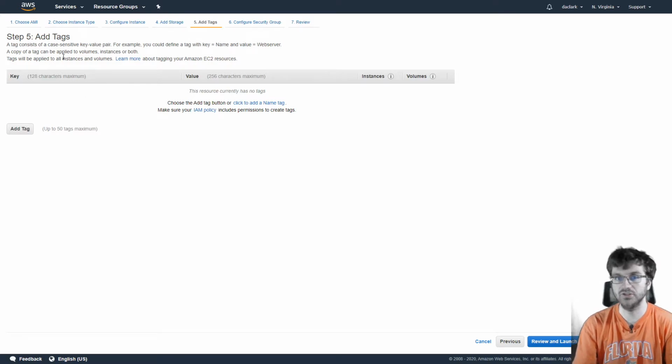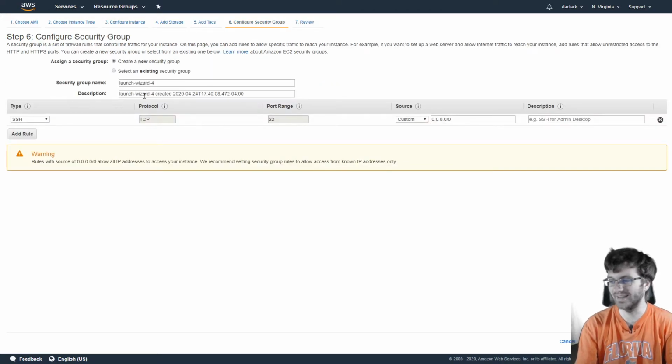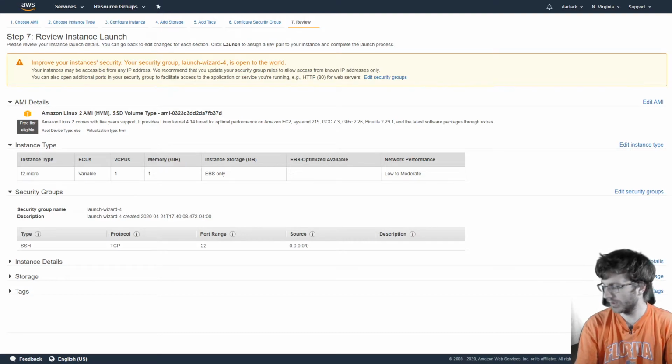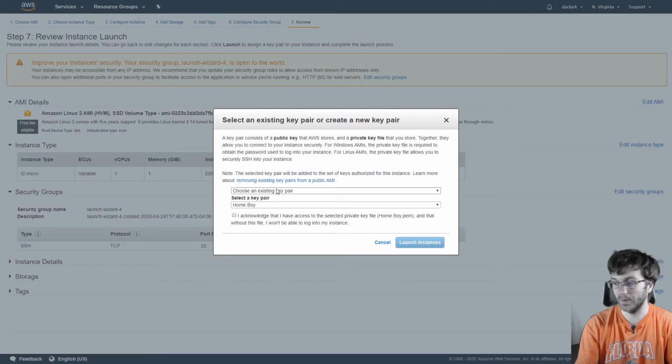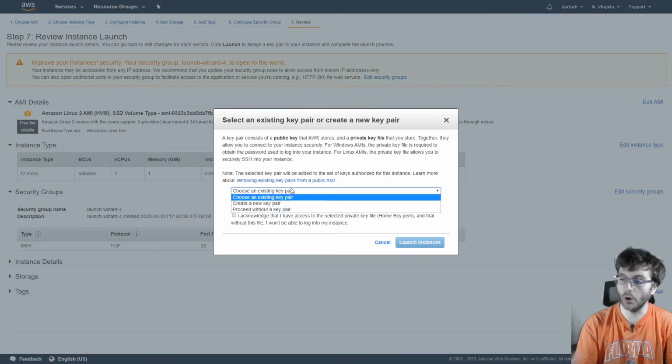We can tag this so that we can have all our servers be a certain tag, whatever you want to tag. We can do security groups so that you can only accept certain IPs to go into the server. And then when you're all done, you get to review it, just like S3, and launch. But you will only be able to access it and SSH into it if you have a key pair.